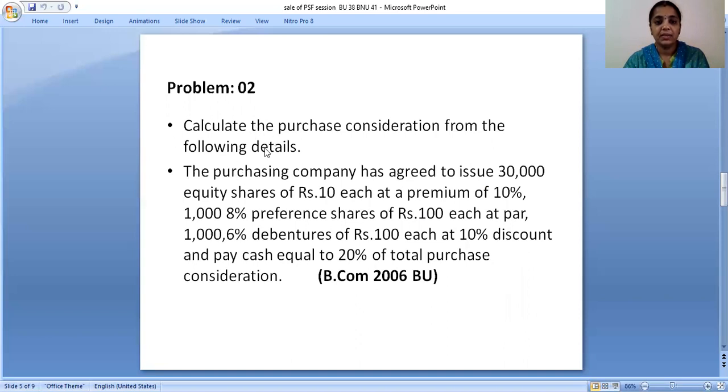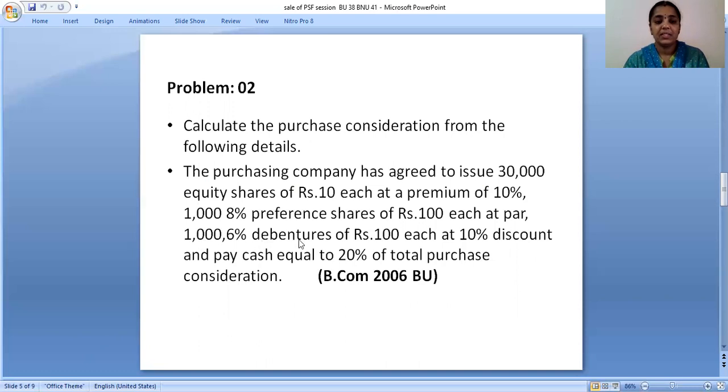So in the problem, the purchasing company has agreed to issue 30,000 equity shares of rupees 10 each at a premium of 10%. So here you take 30,000 shares of rupees 10 each, along with the 10% premium. 10 into 10% gives you the premium value, so you should add that. 1,000 8% preference shares of rupees 100 each at par. At par means there is no change in face value.